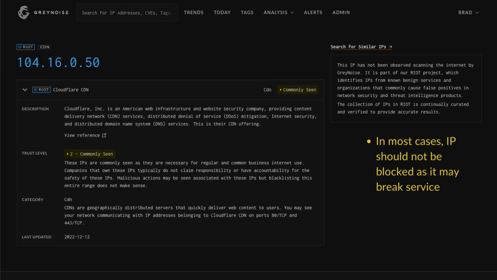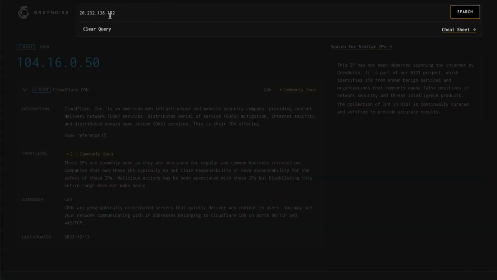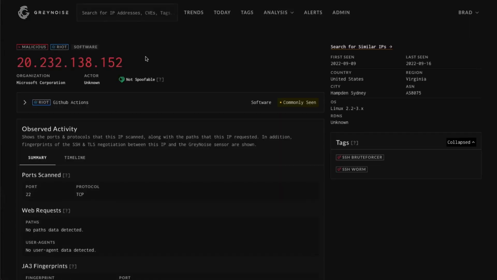Since RIOT IPs can be used in a variety of ways, it is also possible for an IP address to be part of the noise dataset. In this example, you can see that this IP address is tagged with both a RIOT trust level and a noise classification. When analyzing an IP address that is part of both datasets, it is important to assess the data completely and not decide on the nature of the indicator using the data provided by RIOT or noise independently.